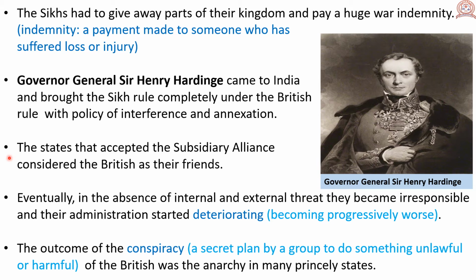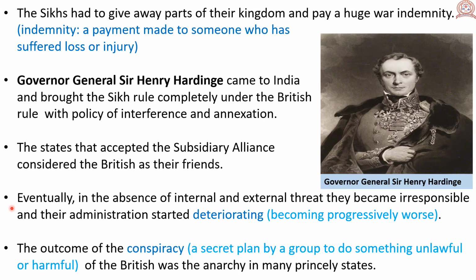The states that accepted the subsidiary alliance considered the British as their friends. It means the princely states that accepted the subsidiary alliance with the British considered them as friends. Eventually, in the absence of internal and external threat, they became irresponsible and their administration started deteriorating.